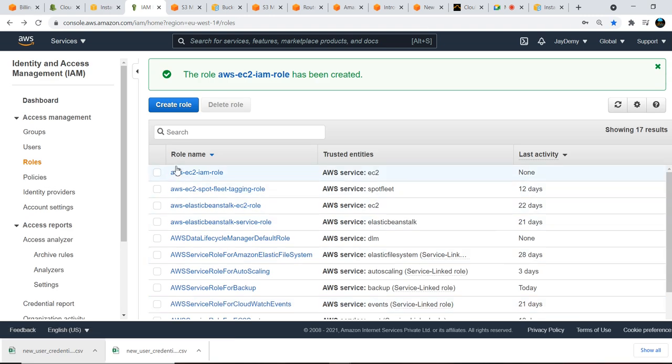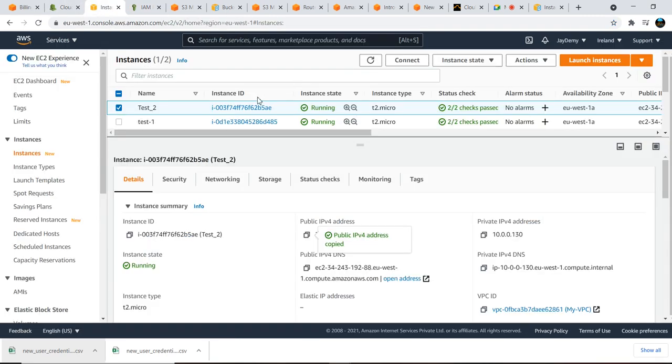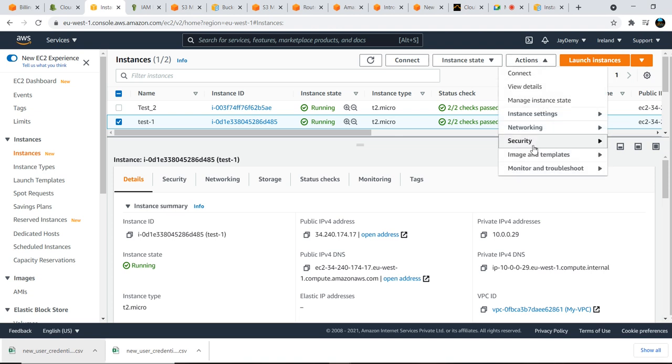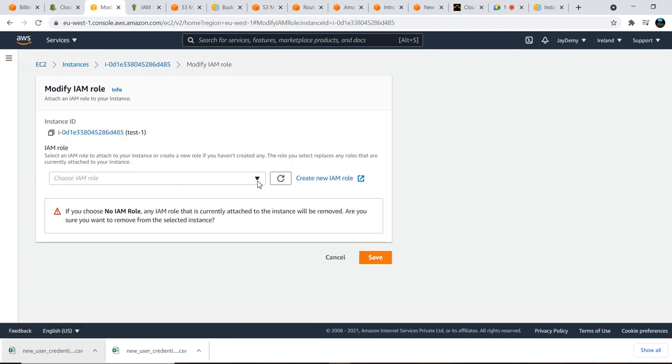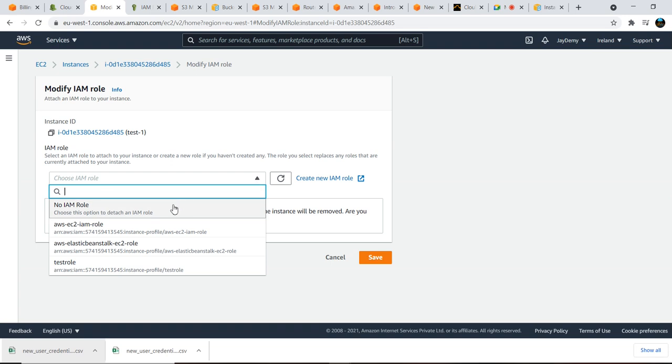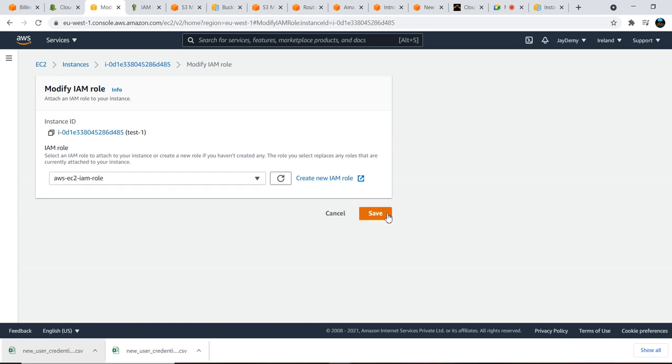Now the role is created. This is the role I have created. Now let's navigate to EC2, and this is the test server. I need to configure this role. For that, click on Actions, go to Security, Modify IAM role, and choose the IAM role. I want to give the AWS EC2 IAM role here. Just save this role.